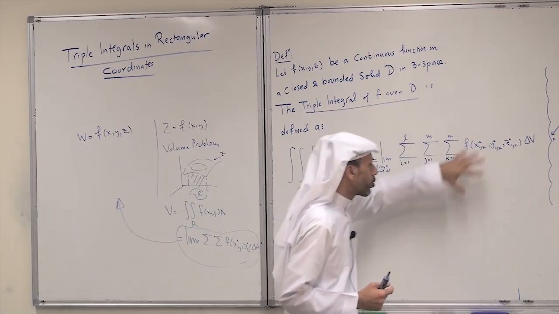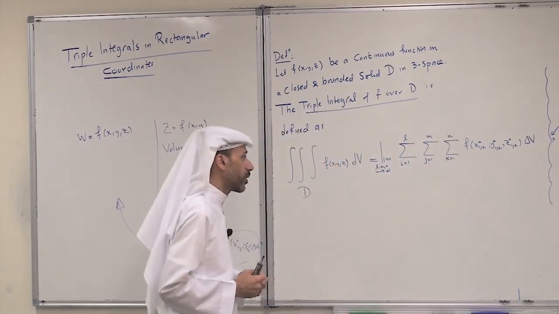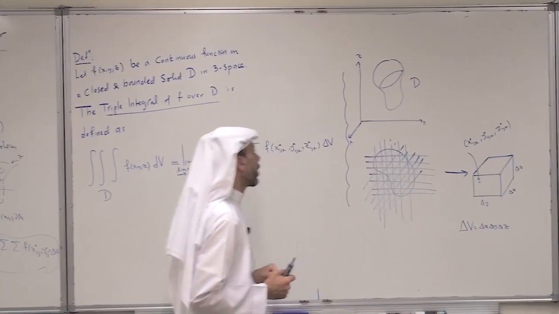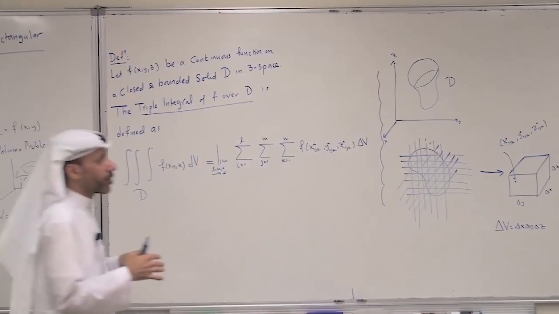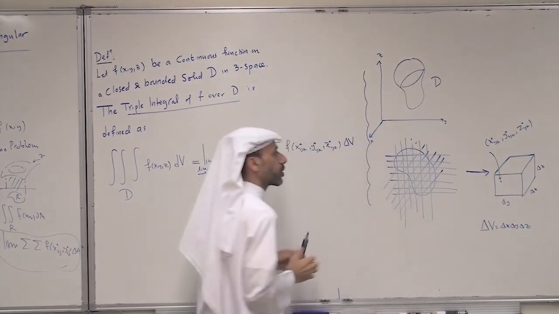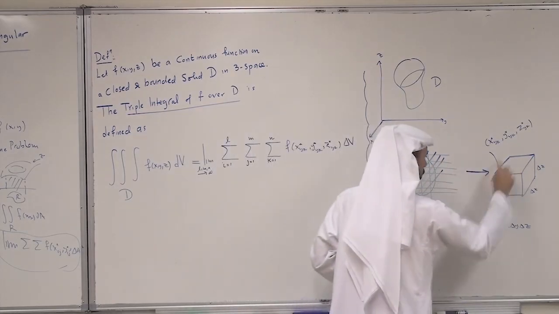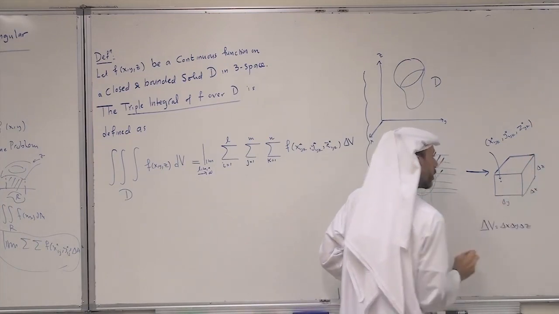To give a meaning to this triple Riemann sum, really we take the solid D. So this is the solid D in 3-space. We proceed just like what we did with double integrals. We divide the solid into small boxes, and you take one box, an arbitrary box. The dimensions are delta x, delta y, and delta z.